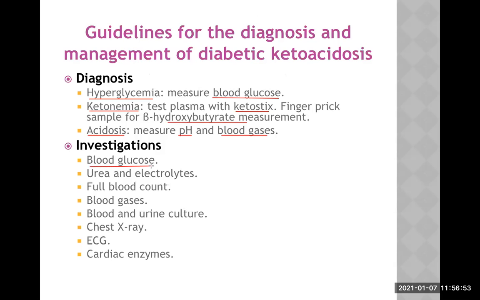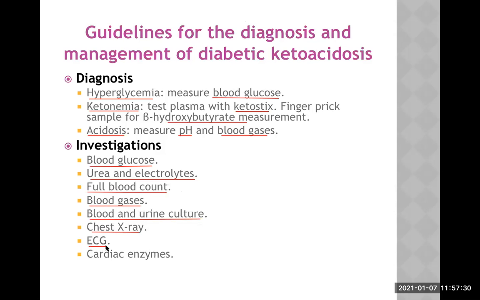We have already done blood glucose. We have to go for urea and electrolytes just to make sure kidneys are well perfused. Full blood count is a standard part of the investigation, because intercurrent infection can precipitate a diabetic ketoacidosis state in type 1 diabetes. So we have to make sure there is no ongoing infection. Blood gas measurement we already did. Blood and urine culture, again to diagnose whether there is any infection or not. Chest x-ray, again for the diagnosis of infection.